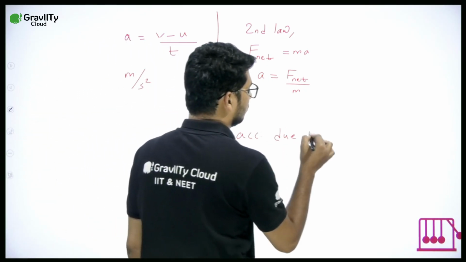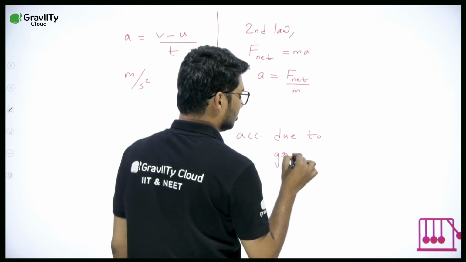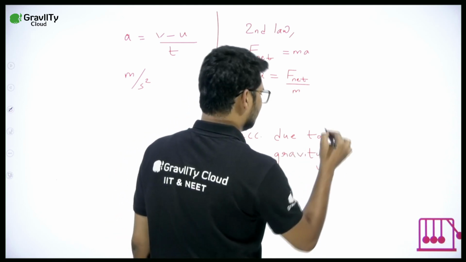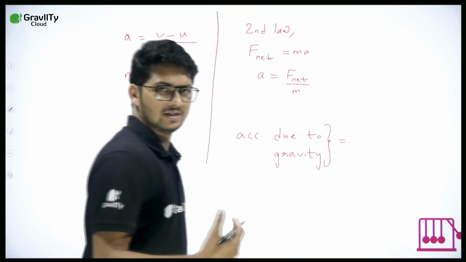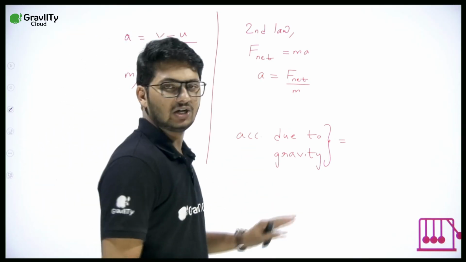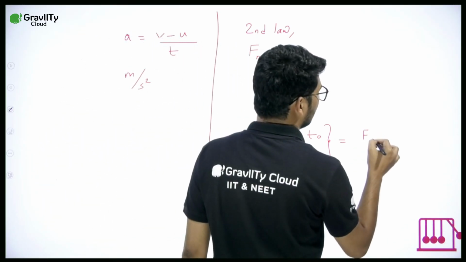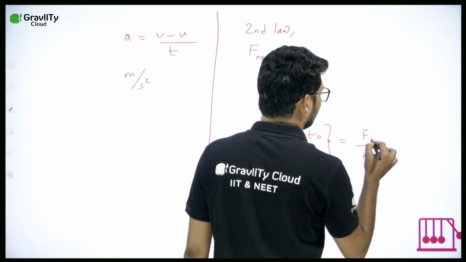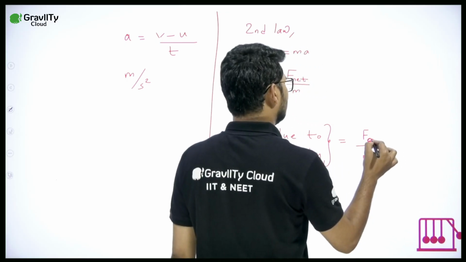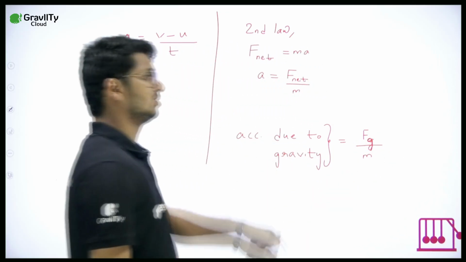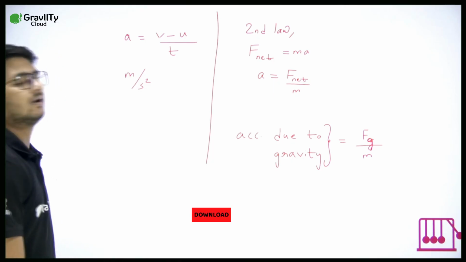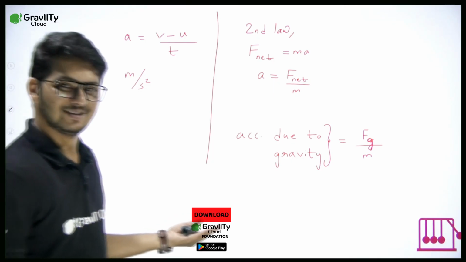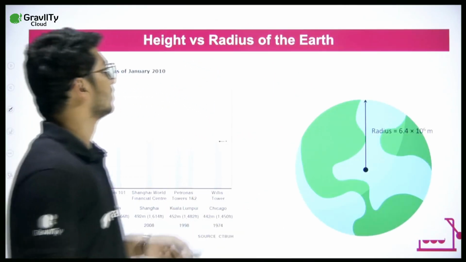Very simple definition. In simple terms, acceleration due to gravity is acceleration because of gravitational force. So if Fg is gravitational force, then acceleration is gravitational force upon mass. Simple, right? Let's continue.